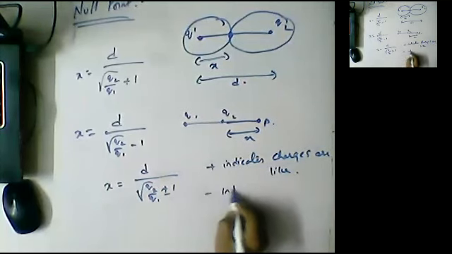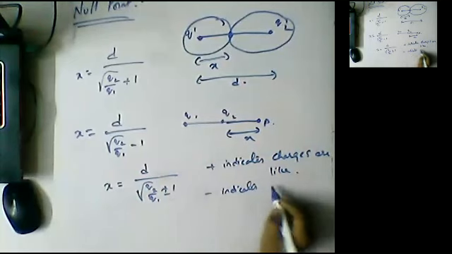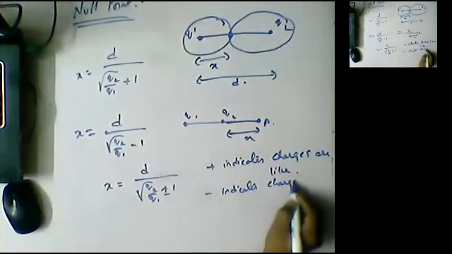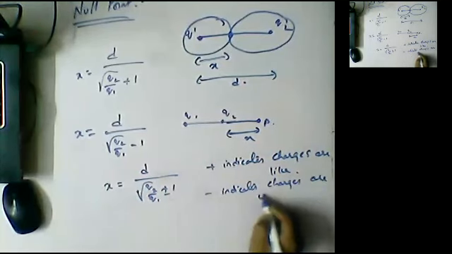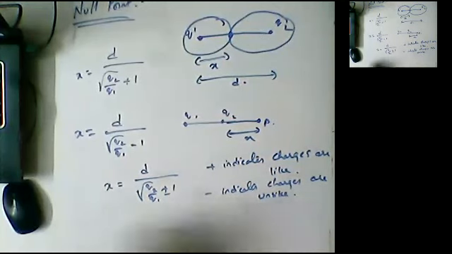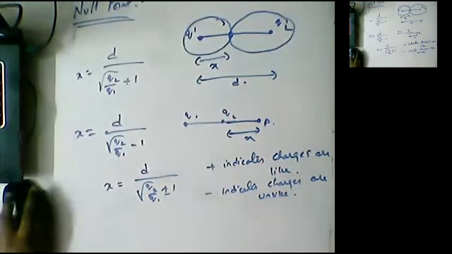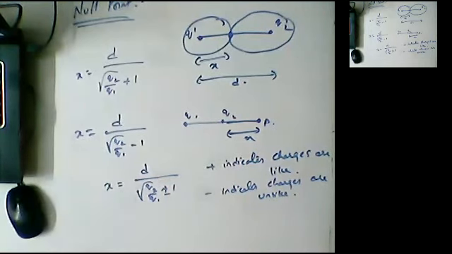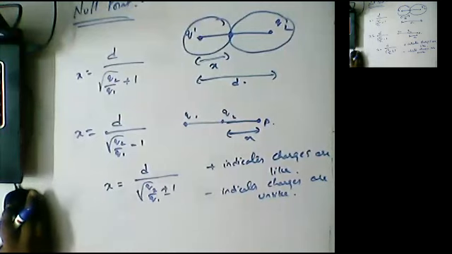Minus indicates charges are unlike. Okay. This is a simple question. Of course, we have solved a few questions based on this topic also. I'm just repeating the formula, the differentiation between the two formulas.